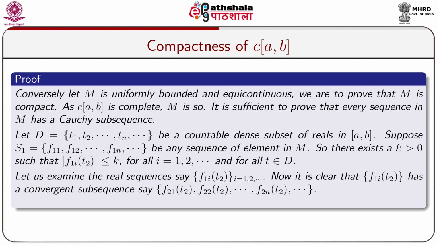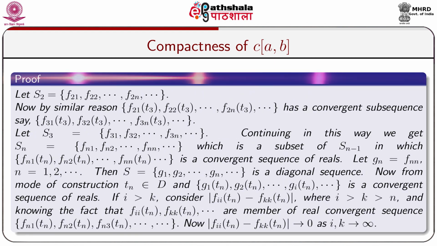So the sequence f1i(t2), where i equals 1 and so on, has a convergent subsequence, say f21(t2), f22(t2), dot dot, f2n(t2), dot dot dot. Let us take S2 to be the set f21, f22, dot dot dot, f2n, dot dot dot.